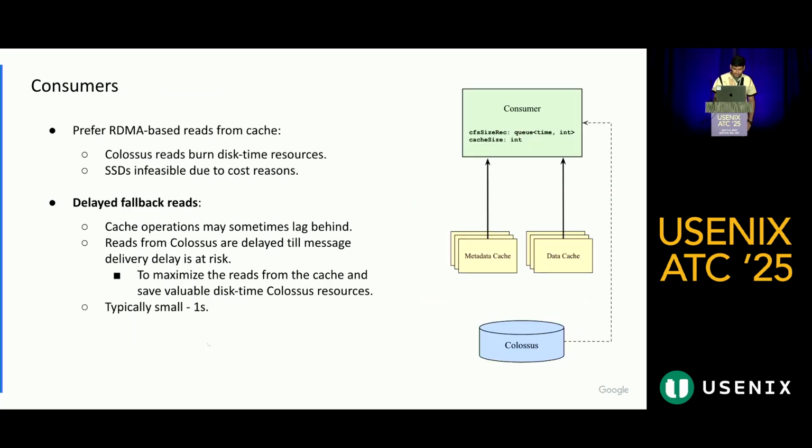Once the bytes have been delivered to the destination, the consumers have a choice either to read from the cache or from Colossus. We try not to read from Colossus as long as possible because reading from Colossus burns disk time resources. So we delay the reads from Colossus unless the message delivery is really at risk. This has been very useful in saving us a lot of Colossus disk time resources.